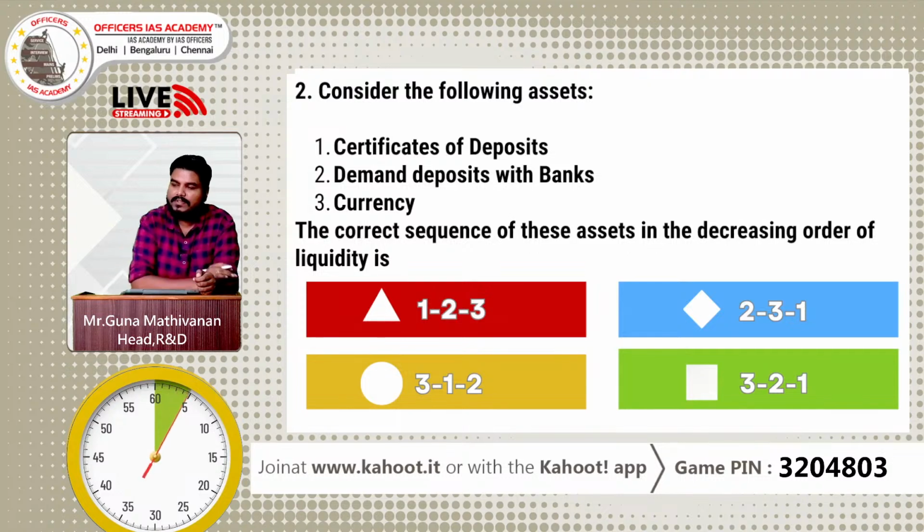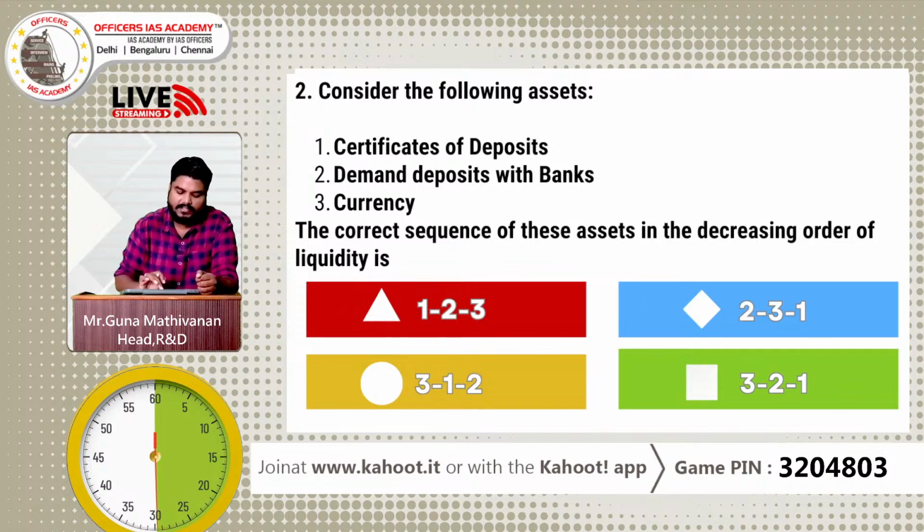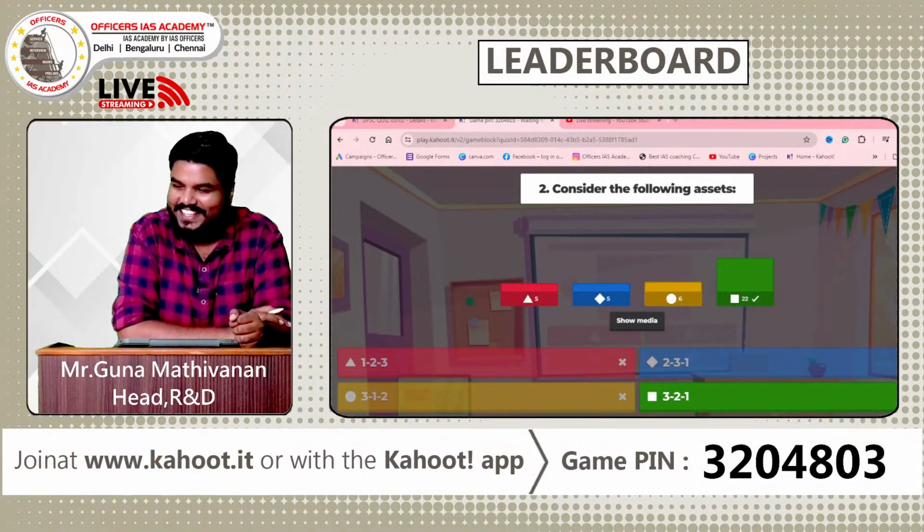Question number 2, consider the following assets: certificate of deposits, demand deposits with the banks, and currency. The correct sequence of these assets in decreasing order of liquidity is what you have to arrange. Arrange certificate of deposits, demand deposits with banks and currency in the decreasing order of liquidity. Okay, it's a 30-second question. I am realizing just now. So what is the answer?